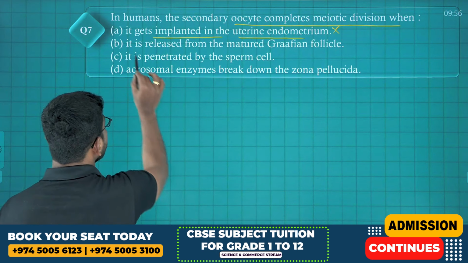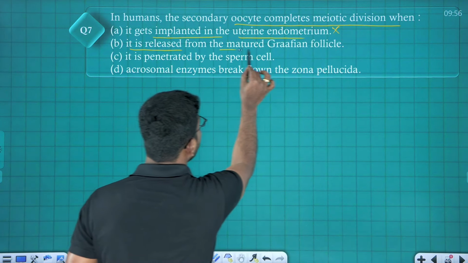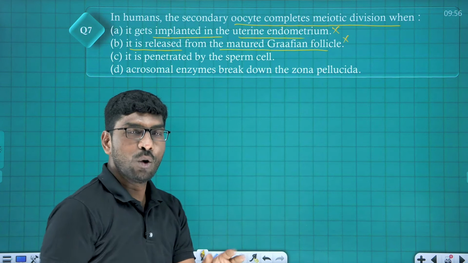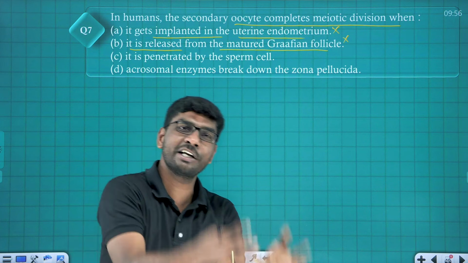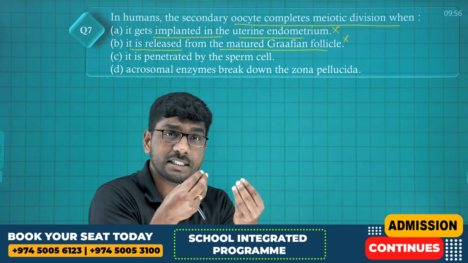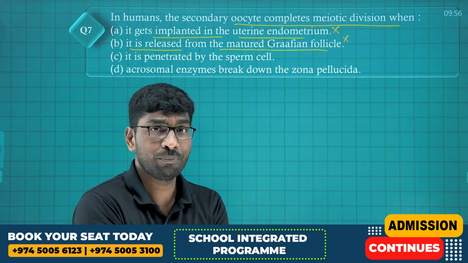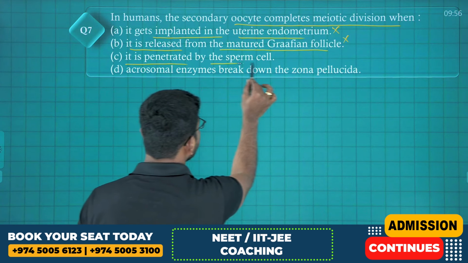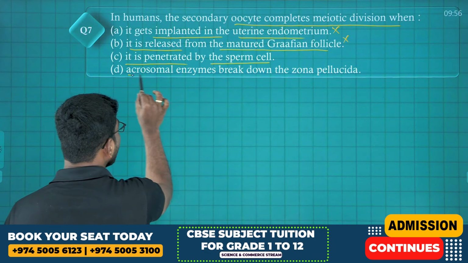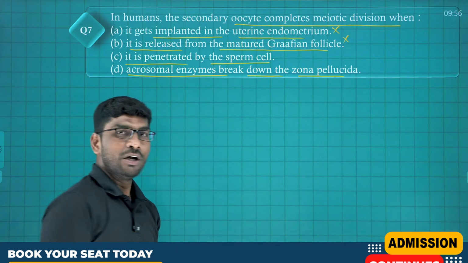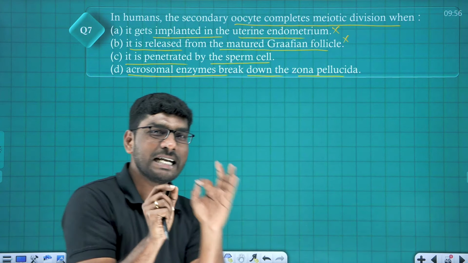Leave it. Next, it is released from the matured Graafian follicle. No. At ovulation time, it is still in the form of a secondary oocyte only. That secondary oocyte needs to complete meiosis II, but at ovulation time, it will not. Leave it. Next, it is penetrated by the sperm cell. Next, acrosomal enzymes break down the zona pellucida. What is the correct answer between C and D?